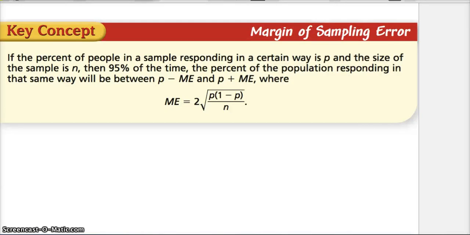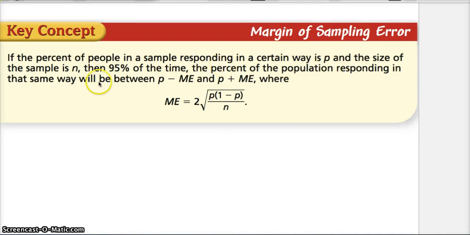So now we get to the idea of margin of sampling error. Sometimes this is my bias against this particular branch of mathematics, because we have to kind of accept some formulas that we haven't developed. We need a little bit higher mathematics to develop some of these formulas.